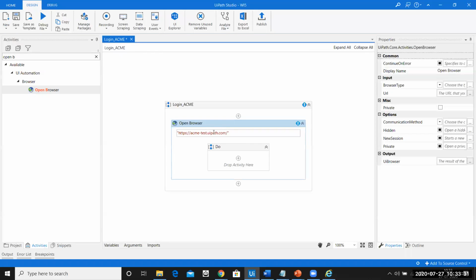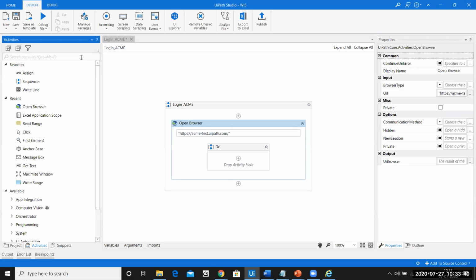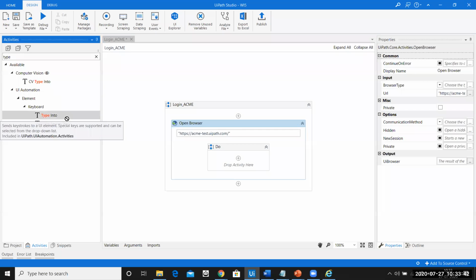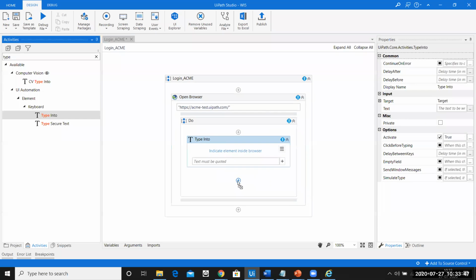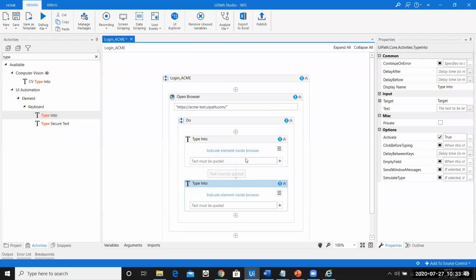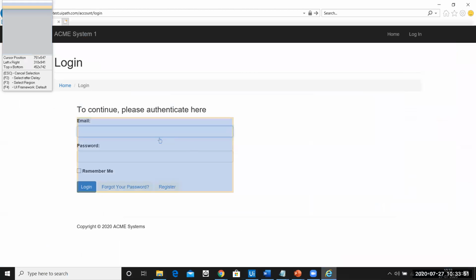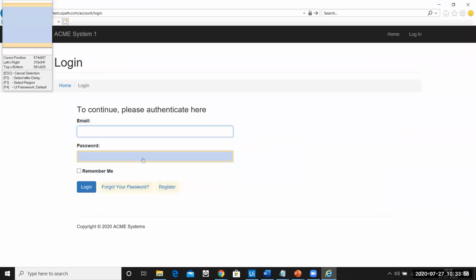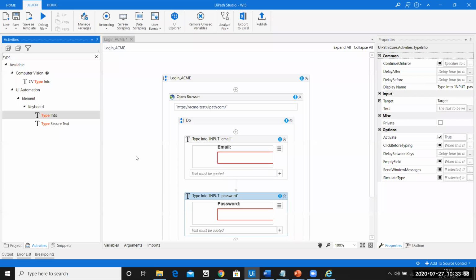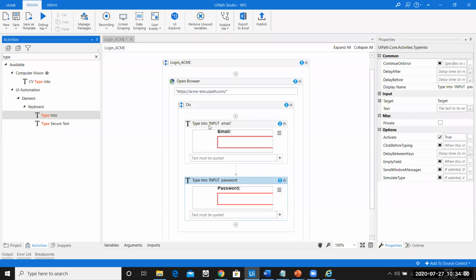After the website is opened up, I need to type my email address and then I need to type my password. So I know which activity it is. It is simply a type into activity. So let me drag and drop the type into activity. This is for the username and this is for the password. I'll say indicate on the browser where I need to type: this is for the email and this is for the password.